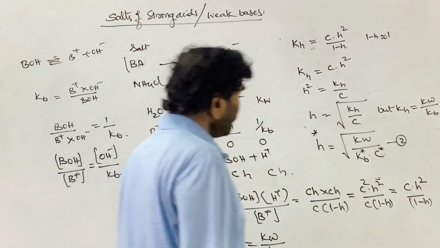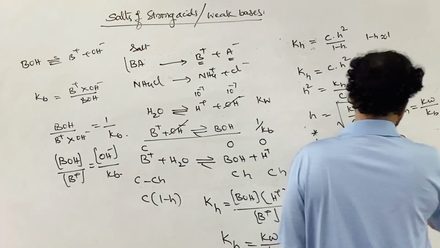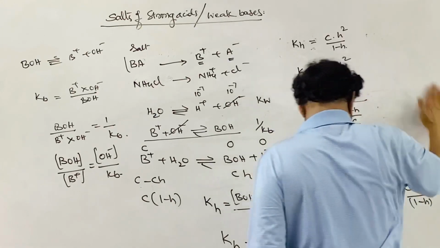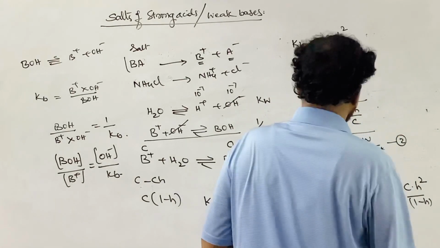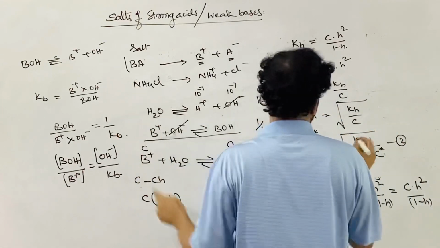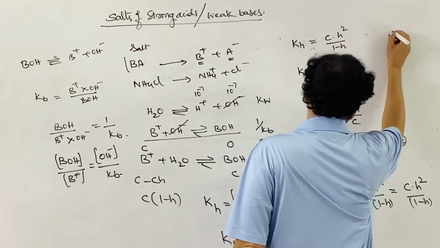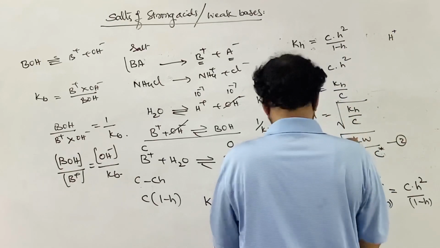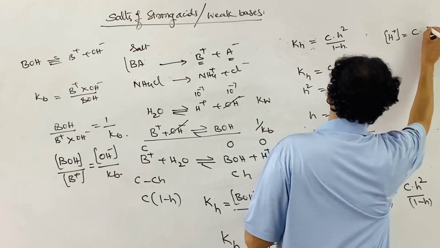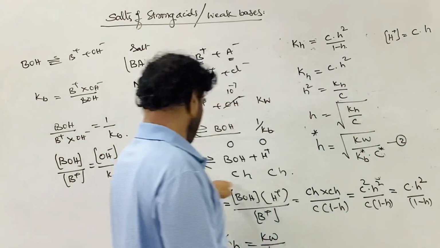Then next, if I come to the other thing, now the H plus ion concentration here. Let me take the H plus ion concentration. H plus from the equilibrium, you see, the H plus ion concentration is simply C into h from this equilibrium.